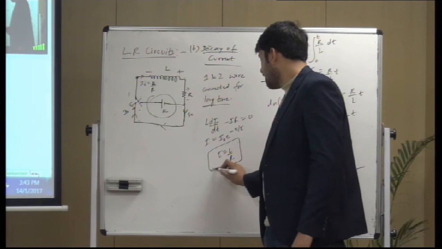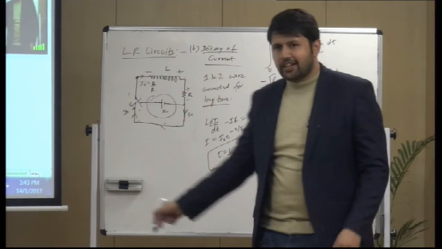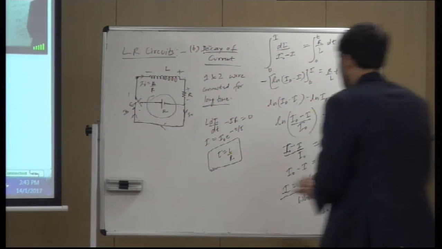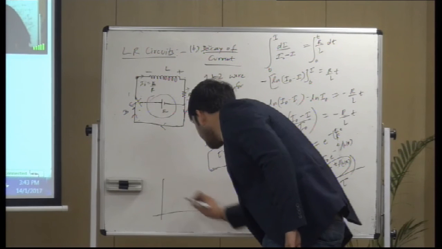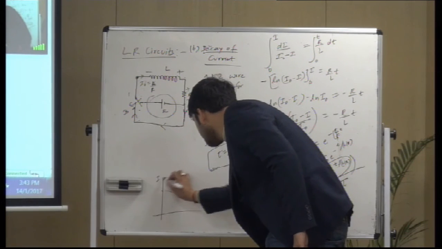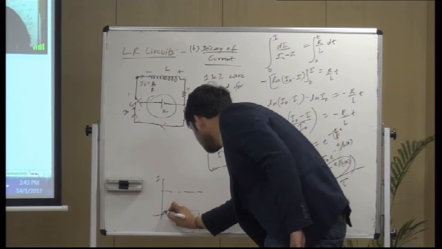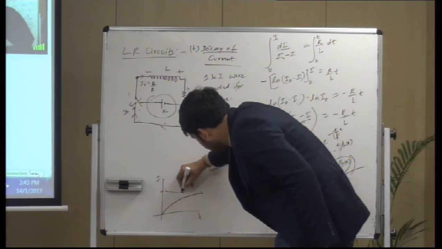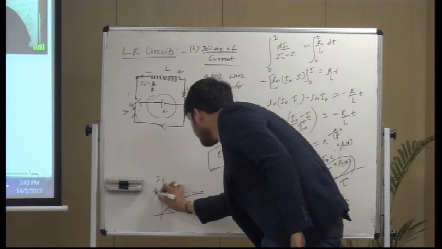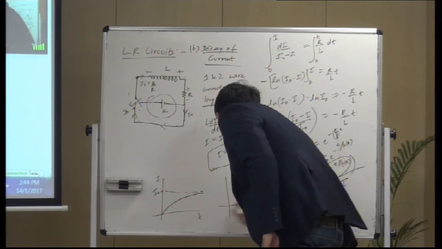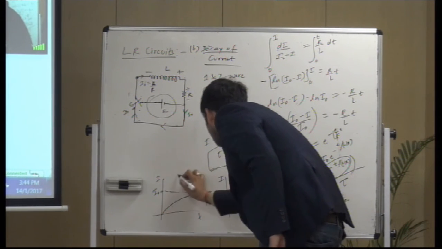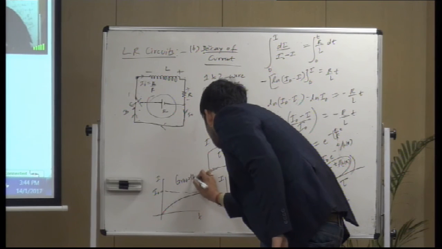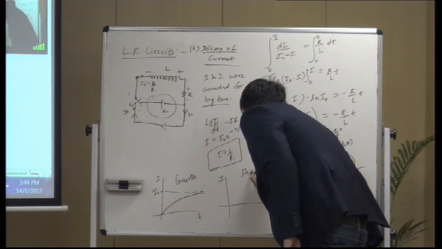As I said, I won't be integrating all this a second time. So for growth of current, the graph is this, an asymptotic curve. This is I naught. For decay, this is for growth, and this is for decay.